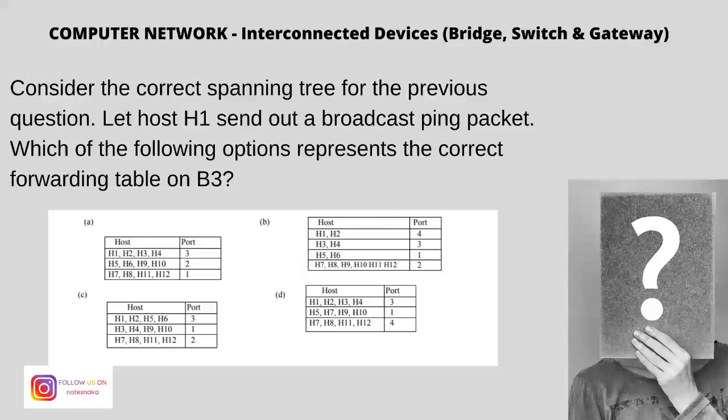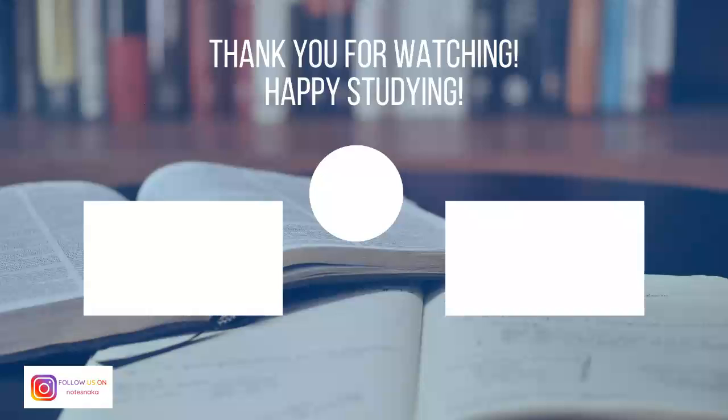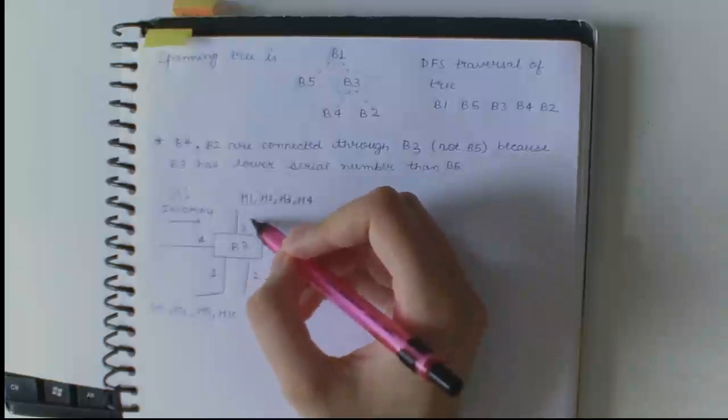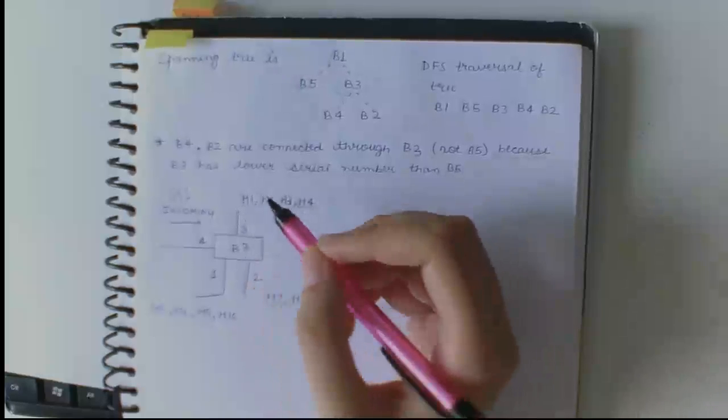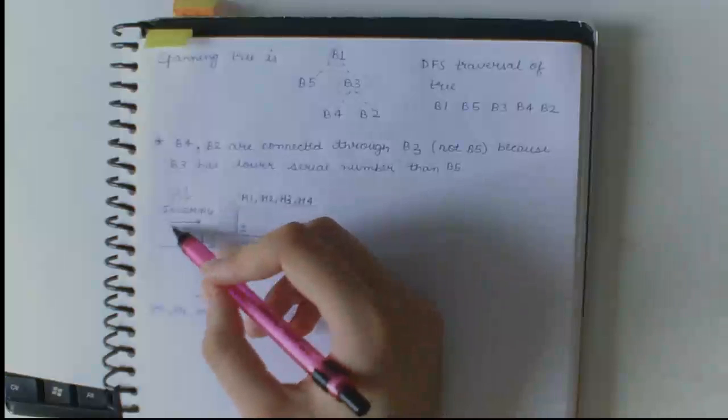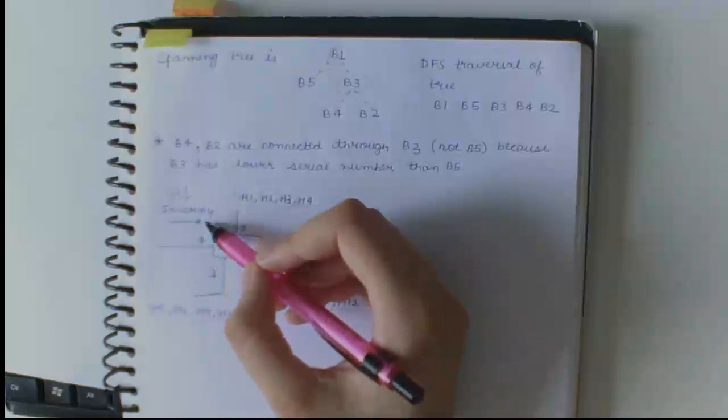If from line 4, H1 sends the broadcast ping packet, B3 forwards using line 3. In case of H3 and H4 it is clear, and for H1 and H2 it uses the other line 3 because it cannot use the same line which sent in the packet.